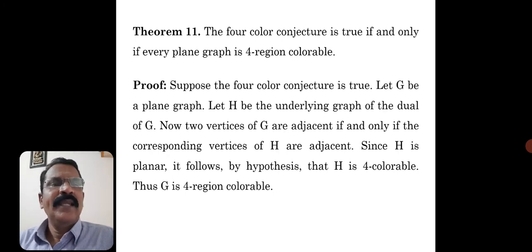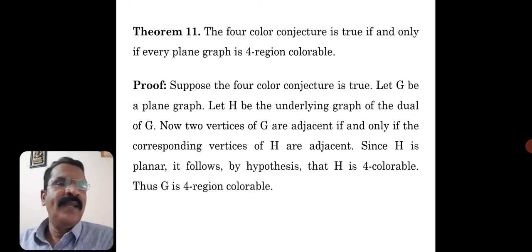Since H is planar, obviously H is planar, because the underlying graph is again a planar graph. Since H is planar, it follows by hypothesis that H is 4 colorable, because the 4 color conjecture is true.